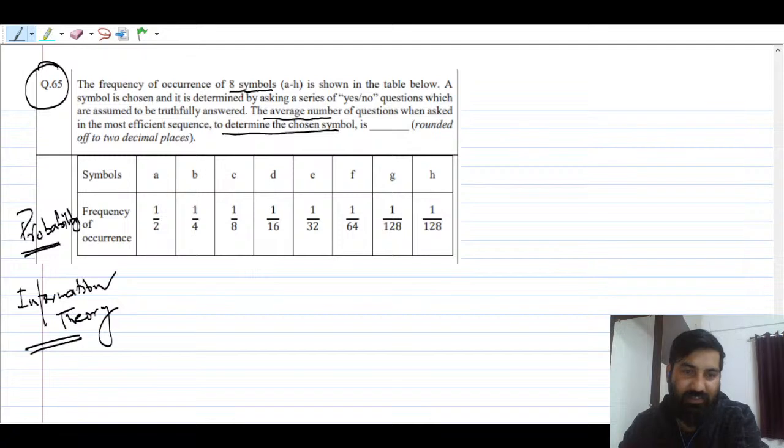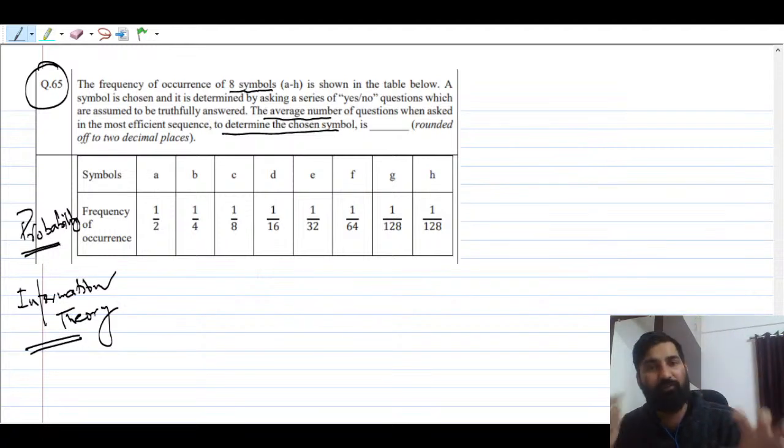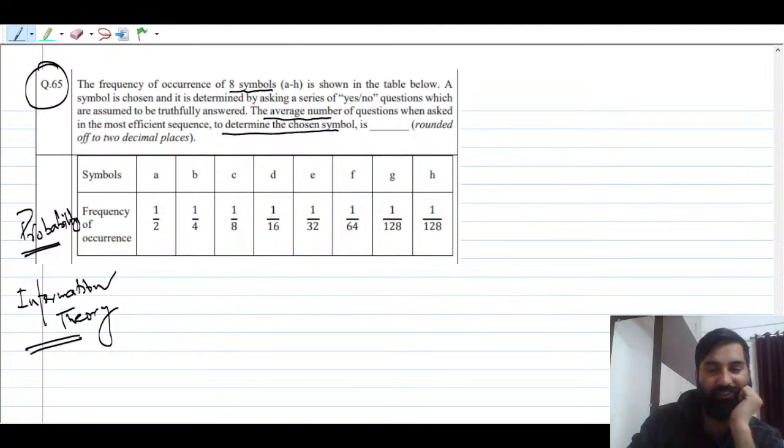And average is nothing but, in information theory you might have studied about entropy, right? Entropy you have to find here. That's it. This question needs entropy. Because this kind of problem I'm pretty sure nobody discussed, but in my class I always discuss this kind of problem, guys. It is not that the question is new for you. I can show you my notes. I have around 5 to 10 similar questions. This question was quite good. You have to identify that it is the entropy you have to calculate.